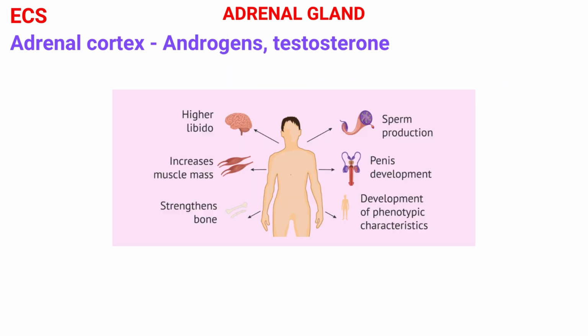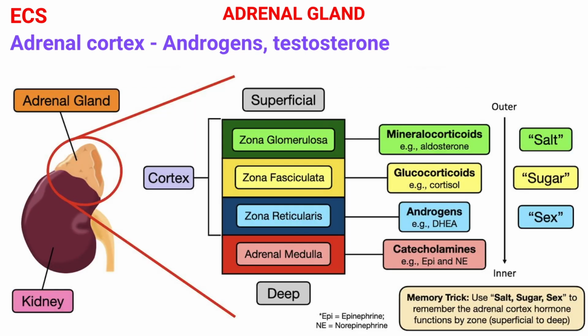The next hormones from the adrenal cortex are androgens, or testosterone. They are produced at low levels in the adrenal cortex to regulate the growth and activity of cells that are receptive to male hormones. In adult males, the amount of androgens produced by the testes is many times greater than the amount produced by the adrenal cortex, leading to the appearance of male secondary sex characteristics.